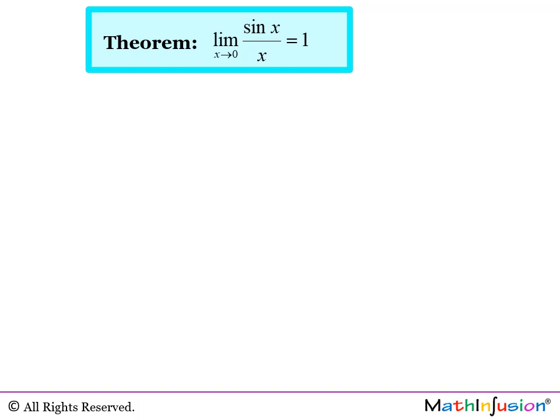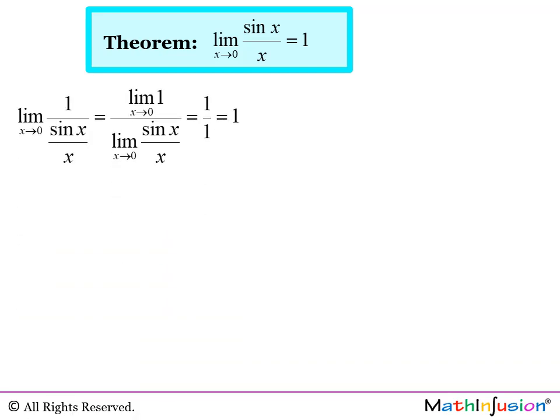Theorem: the limit of sine x over x when x approaches 0 equals 1. Here is the first variation of this theorem, the limit of the reciprocal. Because the reciprocal of 1 is 1, the limit of the reciprocal of sine x over x, which is actually x over sine x, is also 1.